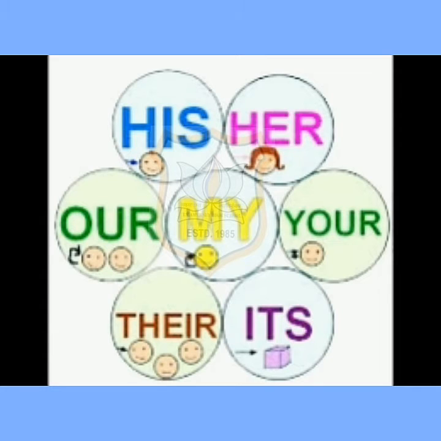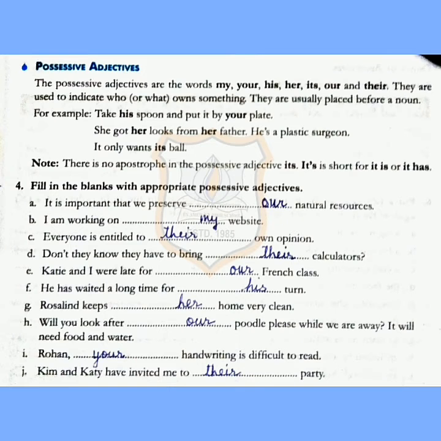The possessive adjectives are the words my, your, his, her, its, our and their. They are used to indicate who or what owns something. They are usually placed before a noun. For example, take his spoon and put it by your plate. Second, she got her look from her father. He is a plastic surgeon. It only wants its ball.